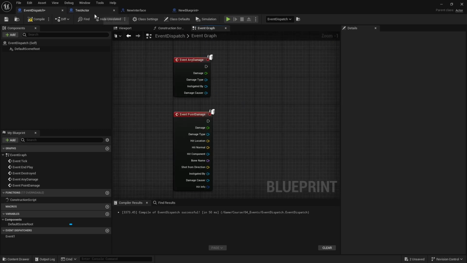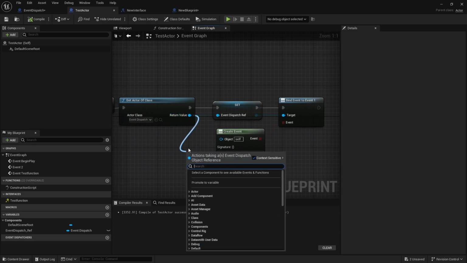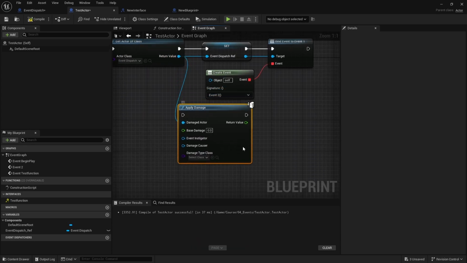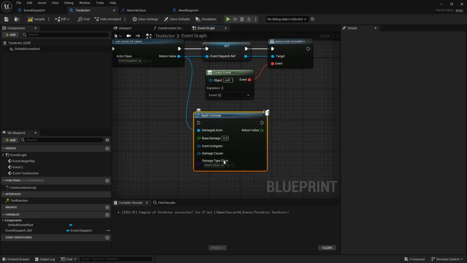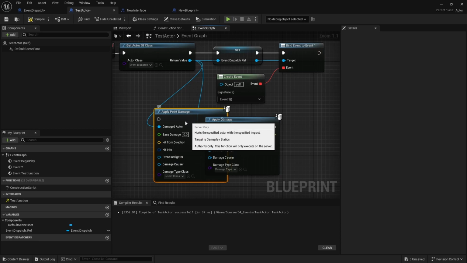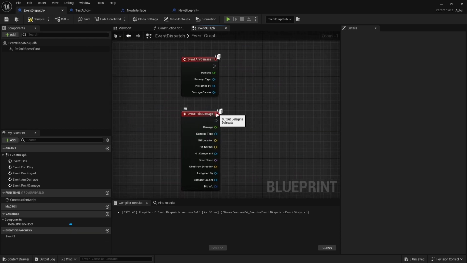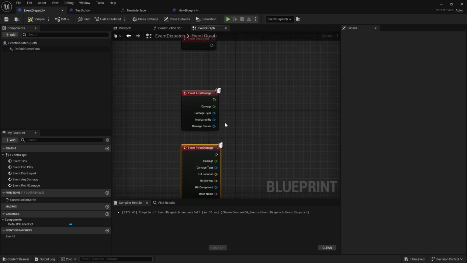And if we go to our test actor and let's say we pull from this event dispatch, we can type damage and you can basically apply damage. So you can apply just any damage, you can apply different damage types. So if I want to apply point damage, I can basically send this, trigger that event, and then if we go back here, this event is going to get triggered, and then you can basically manage it here. So you already have pre-made stuff that you don't have to create like a whole system from scratch.